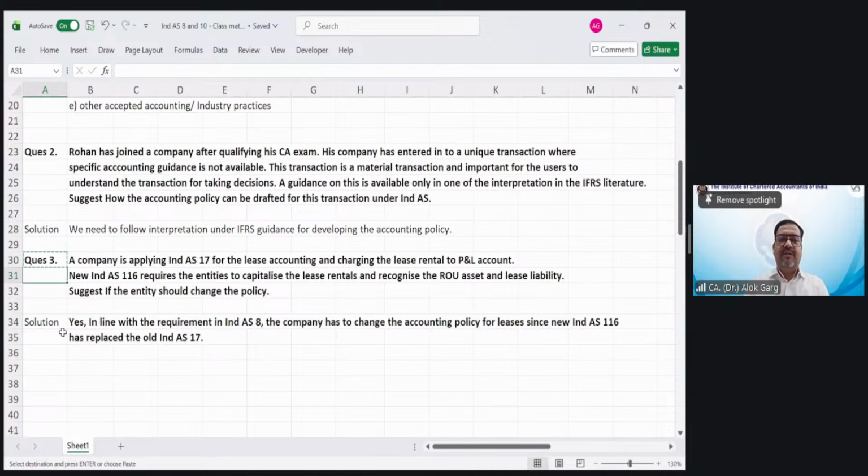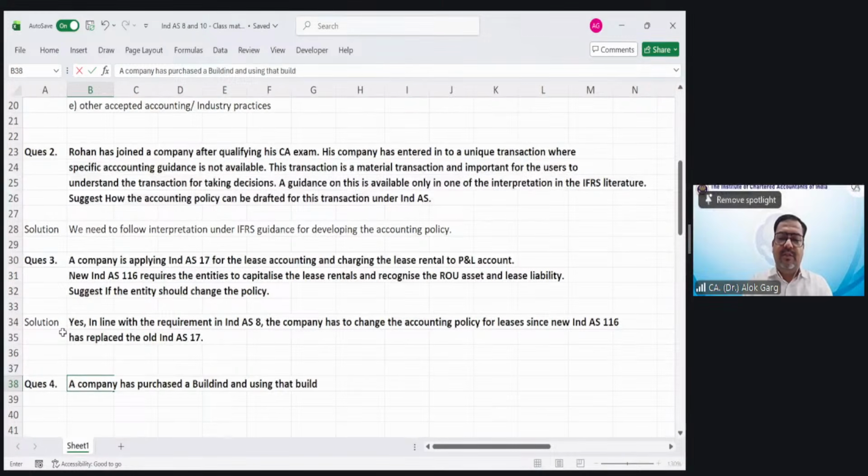Okay, now question number 4. A company has purchased a building and is using that building for the business purposes, right?